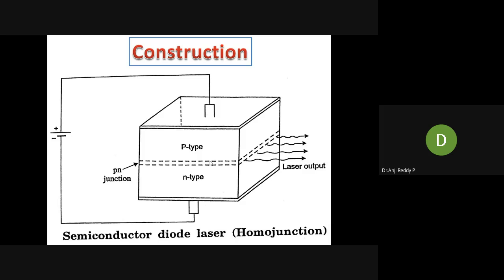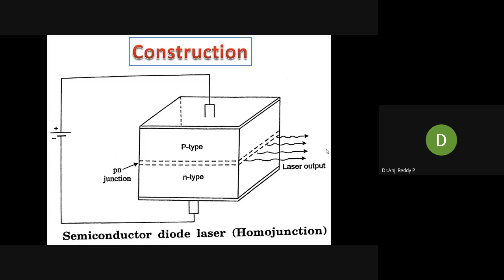Here, whatever light is emitted after recombination is not coming out directly. It stimulates the electrons and holes to recombine. Whatever light is emitted during recombination, that light again stimulates more electrons and holes to recombine. Then automatically the intensity of light inside will increase, and then it comes out. How that process happens inside, we have to know.